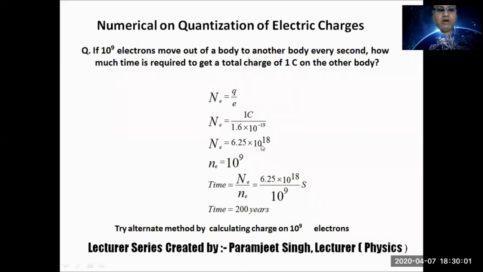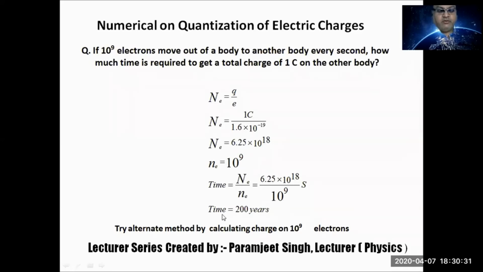So now, how much time will this number of electrons take? That will be our answer. And the rate is 10 raised to power 9 electrons transferred in 1 second. So very easy now. Take this small n, this is capital N. Total time required is capital N by small n. Capital N is 6.25 into 10 raised to power 18, and small n is 10 raised to power 9.